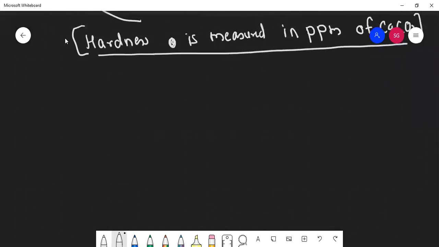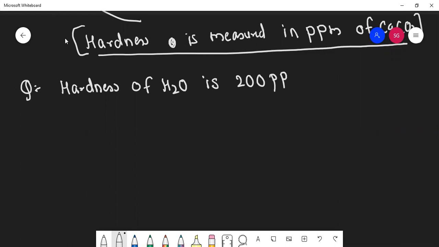Now comes the question, and you have to solve it. Hardness of water is 200 ppm.